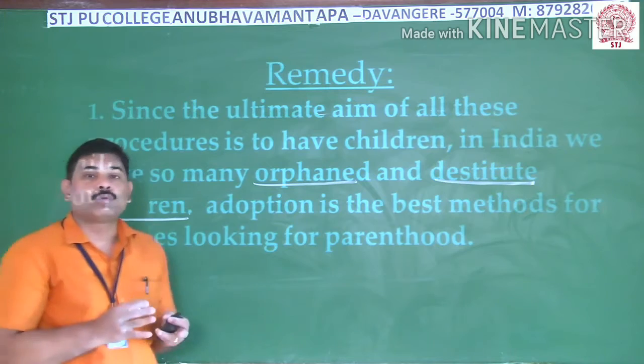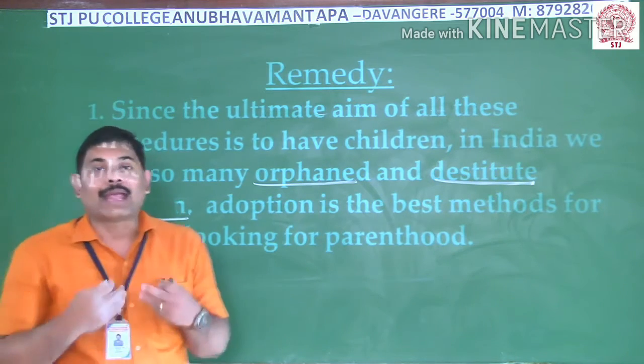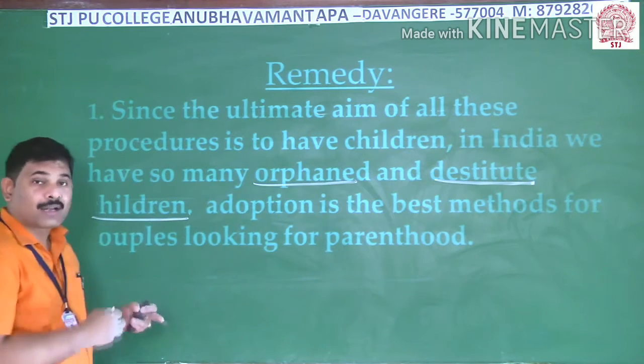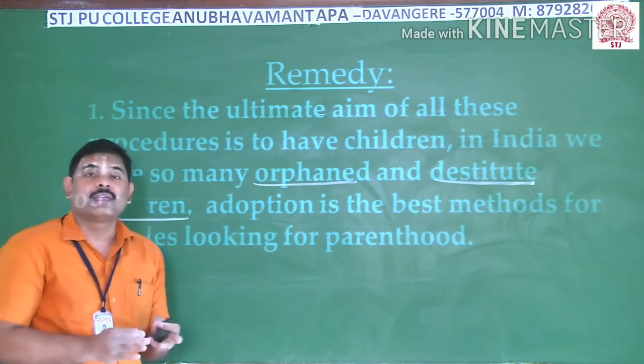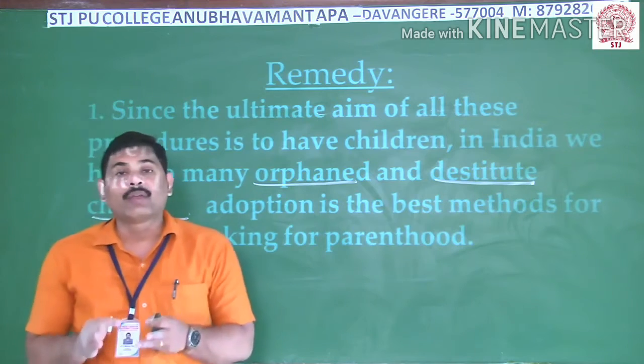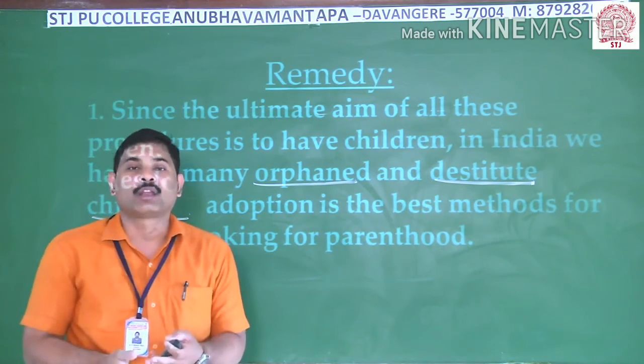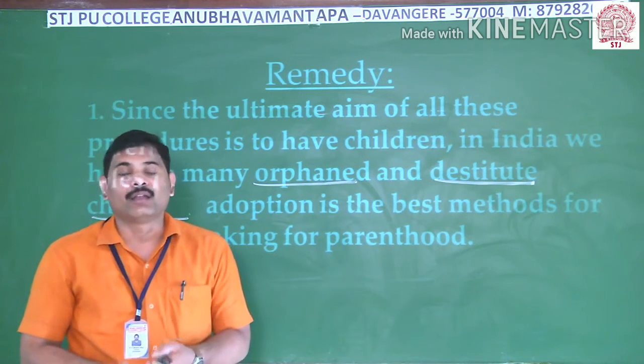If we really want to have parenthood, it is better to adopt a child from an orphan home. Even destitute children can be adopted. It will be the right solution in order to have parenthood. So this is a remedy for this. By following this, we can give a solution for this infertility problem.